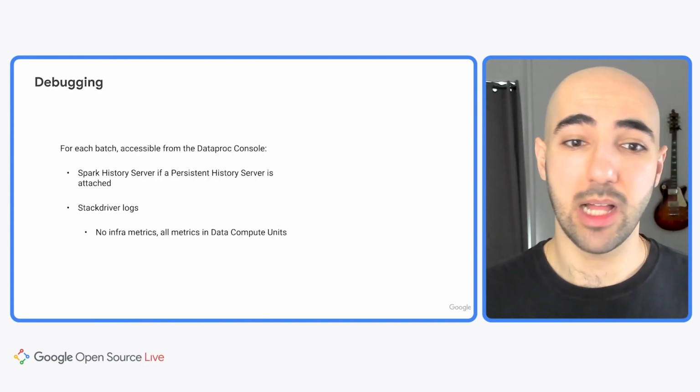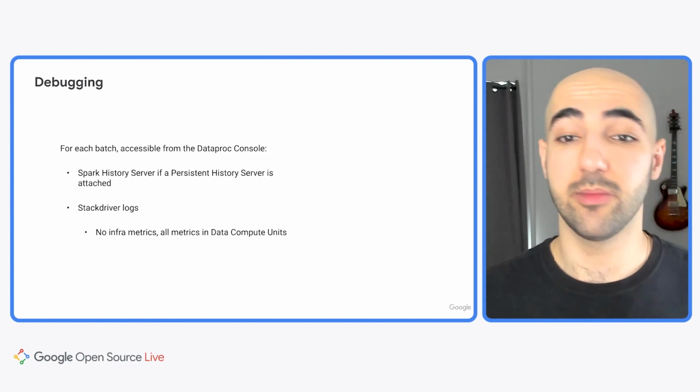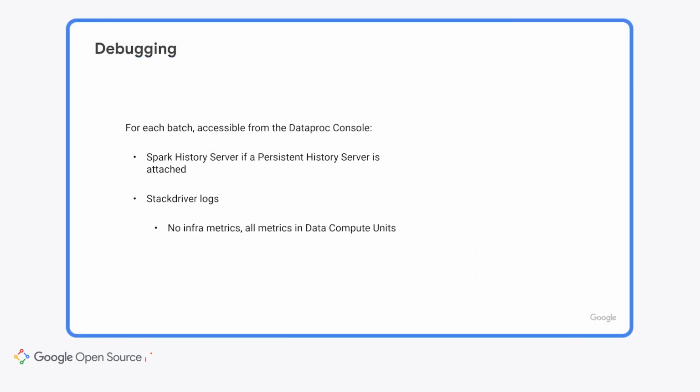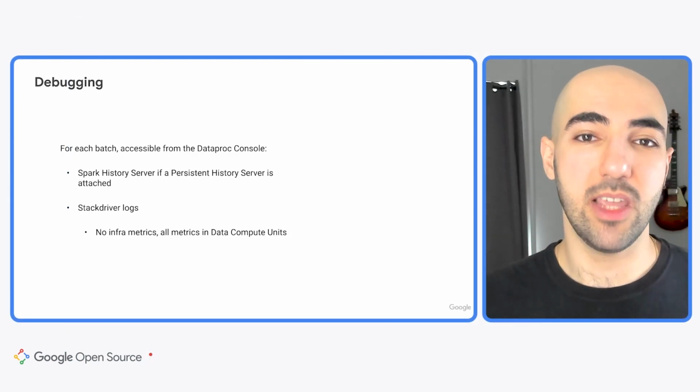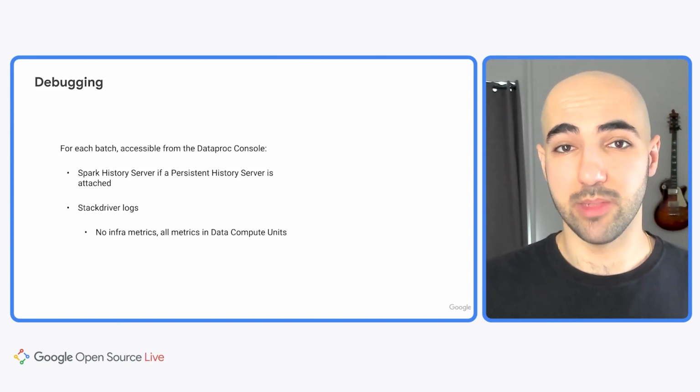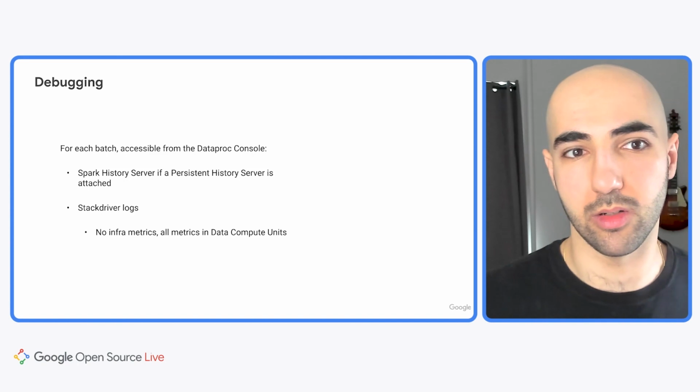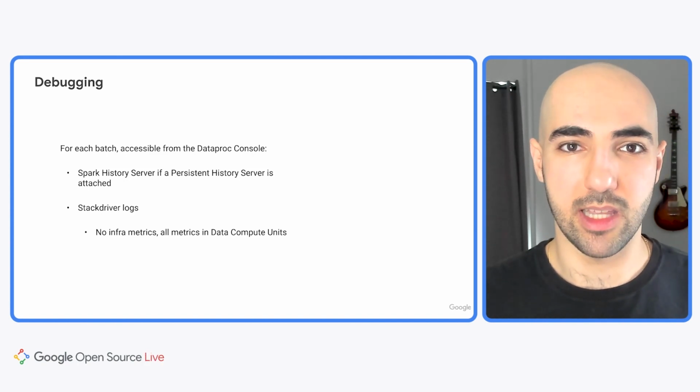Now, for debugging, you have a couple options. For each batch, it is accessible from the Dataproc console, as I just mentioned. The Spark history server is also available if it's configured with a persistent history server. And your Stackdriver logs are available as well. What's important to note here is that infrastructure metrics are not included, only Dataproc compute units. Now, this is really helpful in case you wanted to see maybe the job is using a bit more DCUs than you were expecting. Perhaps there's some inefficiencies in the code itself. And this really gives you the option to focus on the Spark jobs themselves instead of needing to resize clusters or the like. So this really just makes things a lot easier for you.